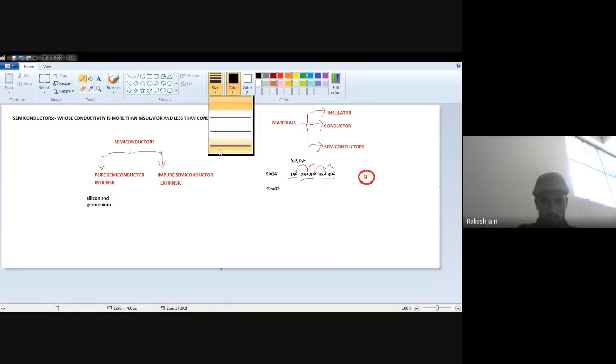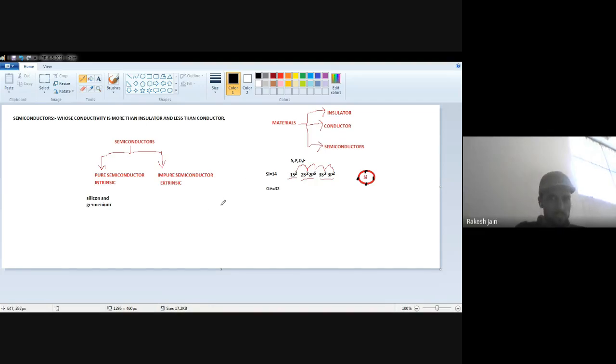The dots are for those electrons: one dot, 2, 3, and this one is 4. So these 4 dots are the outer electrons. This is a pure semiconductor, silicon.